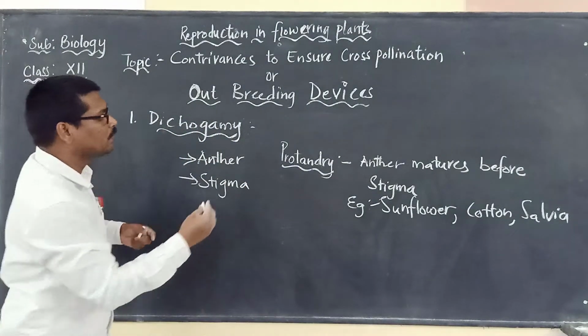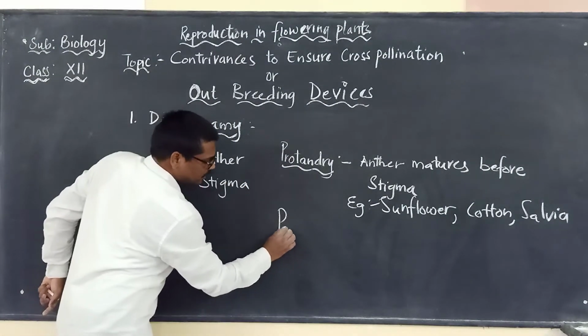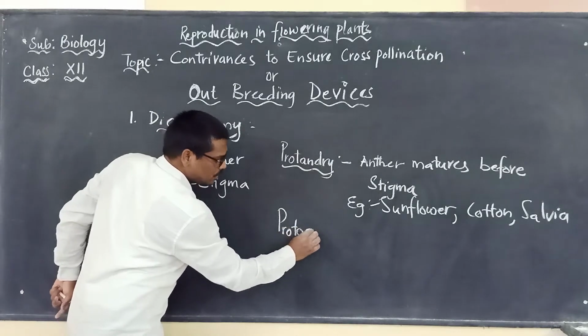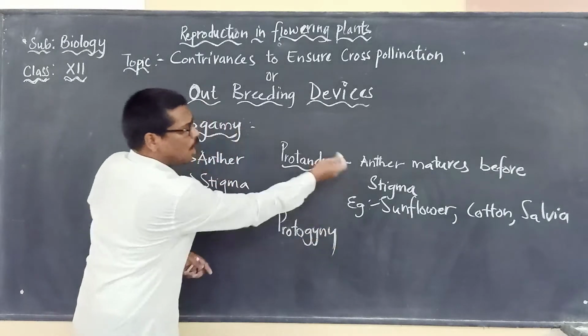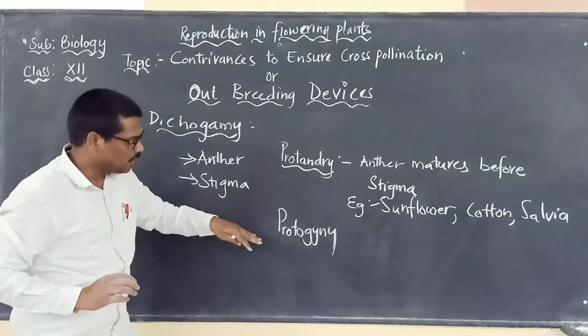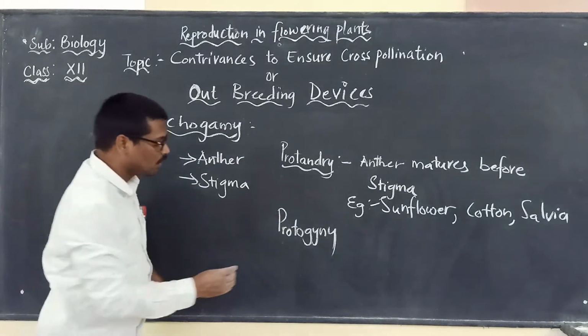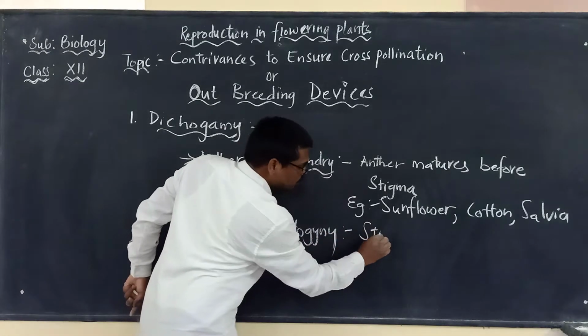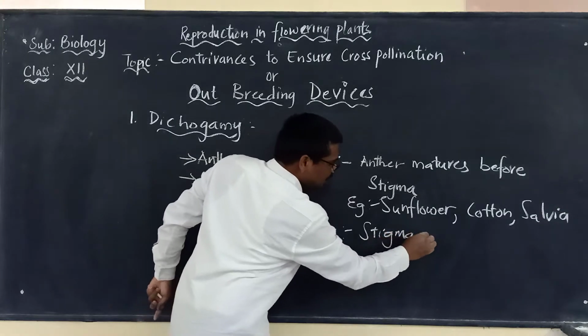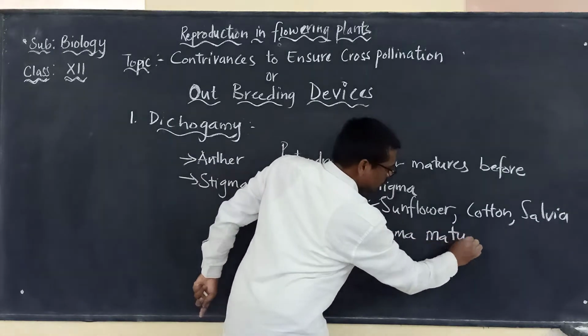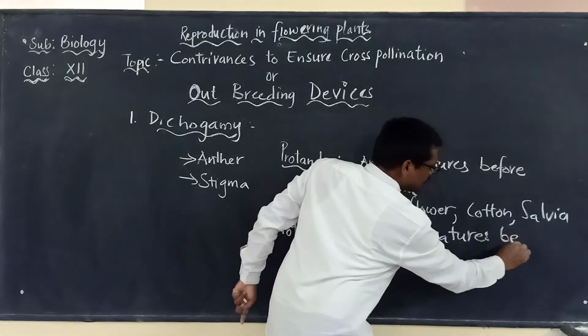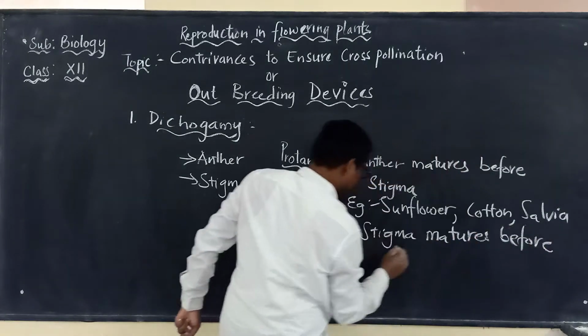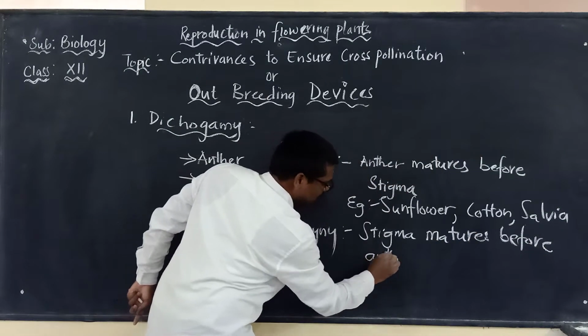Protandry. There is another word called protogeny. It is just the opposite of protandry. What is protogeny? Protogeny means the stigma matures first, before the anther. They are just opposite to each other.